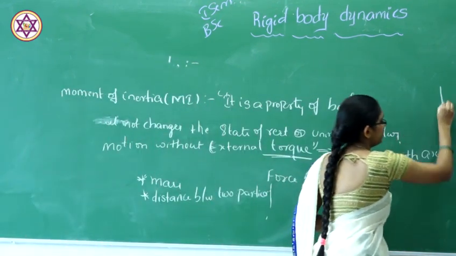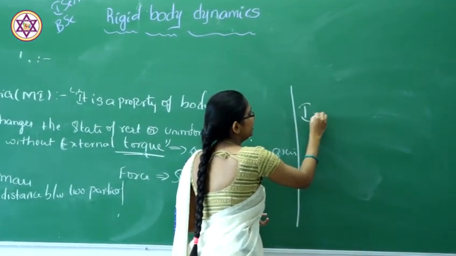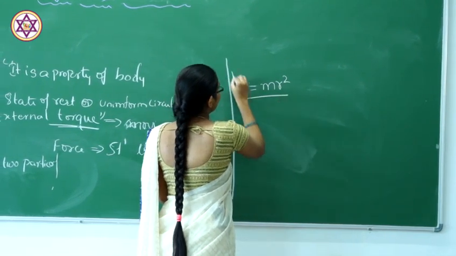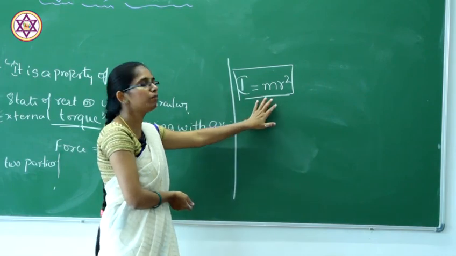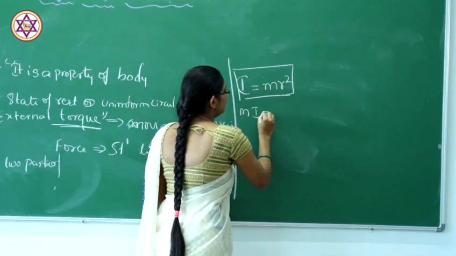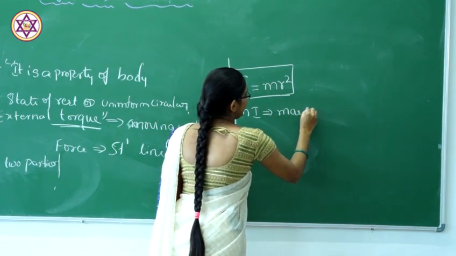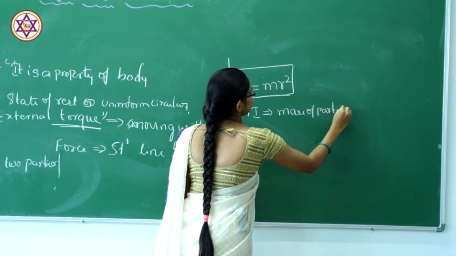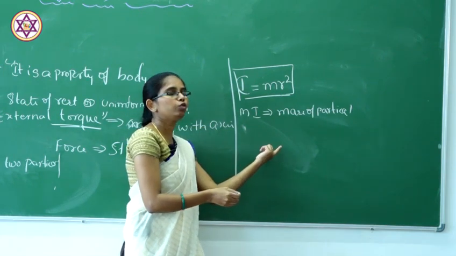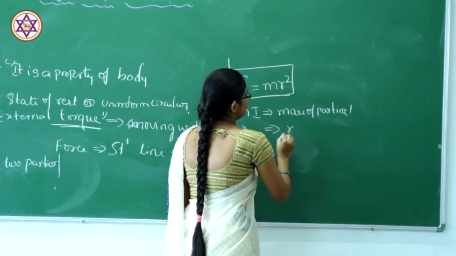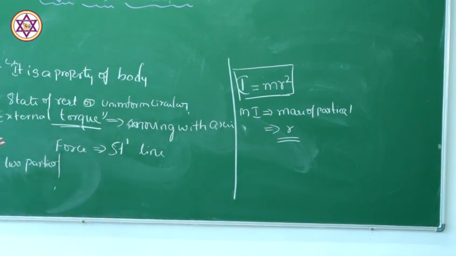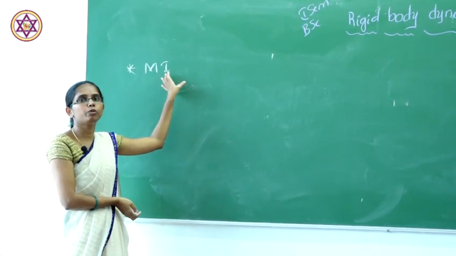Moment of inertia is always represented by the letter I. It is always written as I equals mr square. This is the general expression for a moment of inertia. From this we can say that the moment of inertia always depends on the mass of the particle, and also on r, which is the distance between the two particles. So now the mathematical expression for moment of inertia.